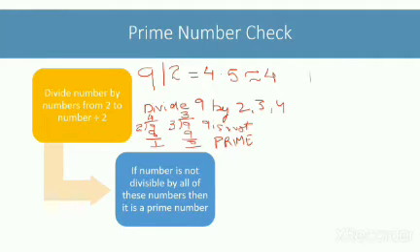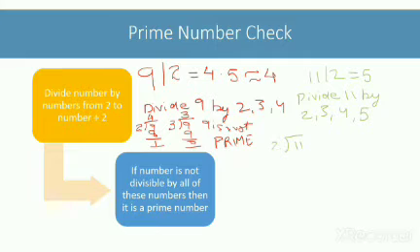Let's check 11 also with this method. 11 divided by 2 gives me 5. I need to check if 11 is divisible by 2, 3, 4 or 5. Let's start with 2. So 11 is not divisible by 2.